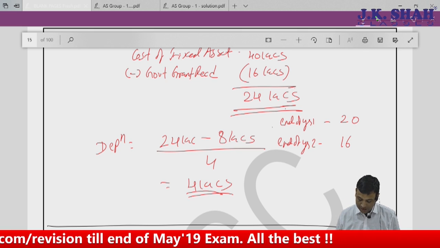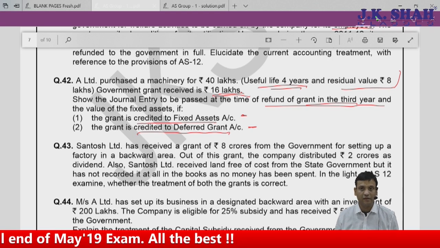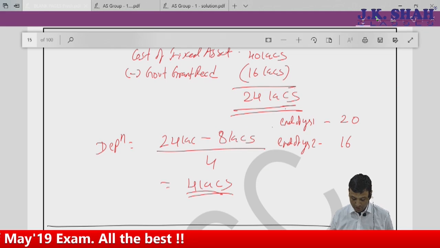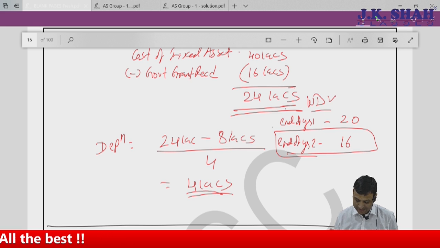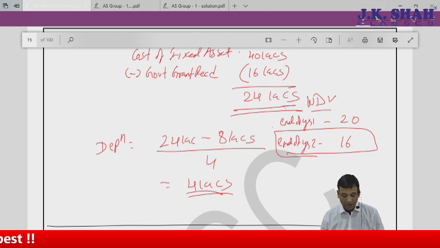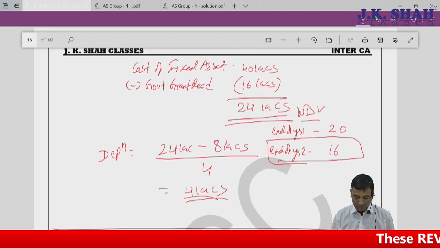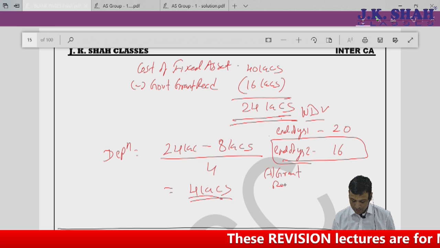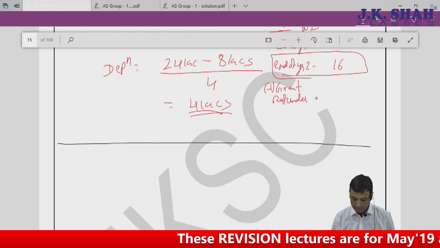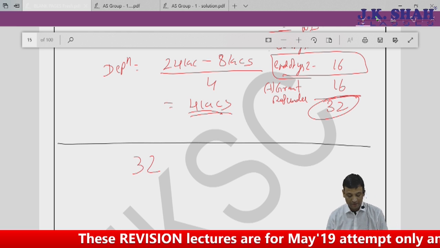I'll just go till end of year 2 because the question clearly mentions the grant is getting refunded in the third year. That is nothing but the beginning of the third year. That's an assumption for me. So end of year 2, WDV is 16 lakhs. Now what is happening? Refund is happening. Whatever accounting treatment I did for receipt of grant, I have to reverse it. I had reduced it, so I will add it back. So add grant refunded, 16. So what is left out? 32 lakhs is my revised carrying cost.